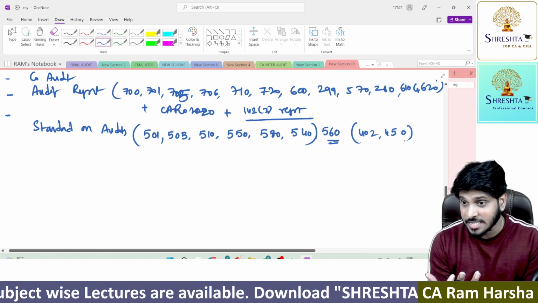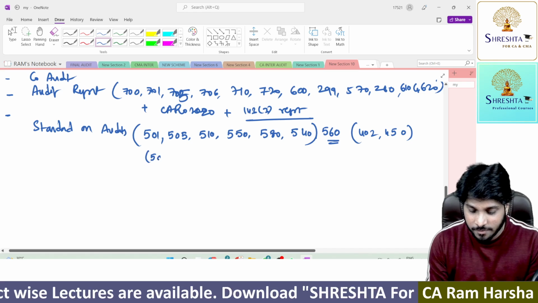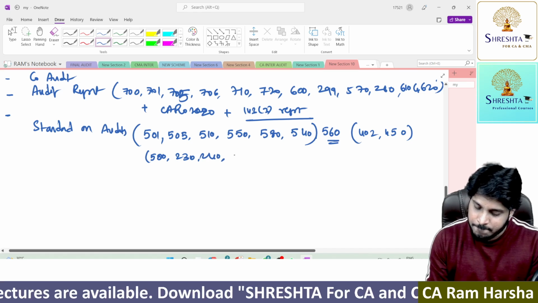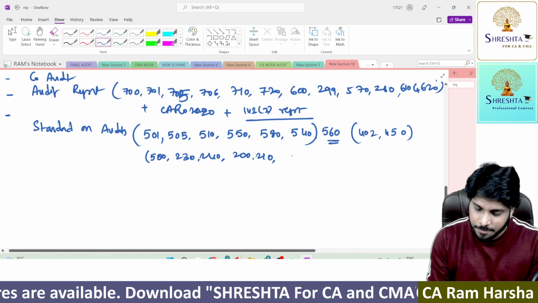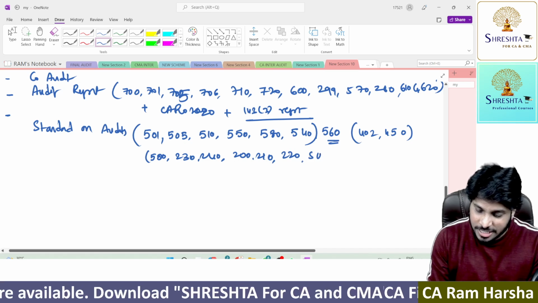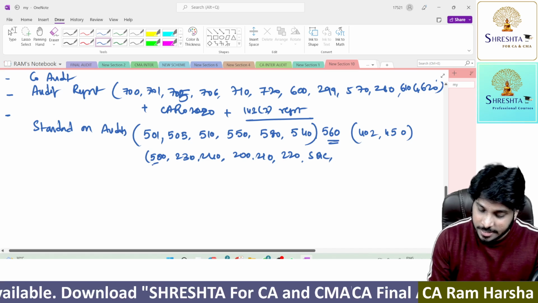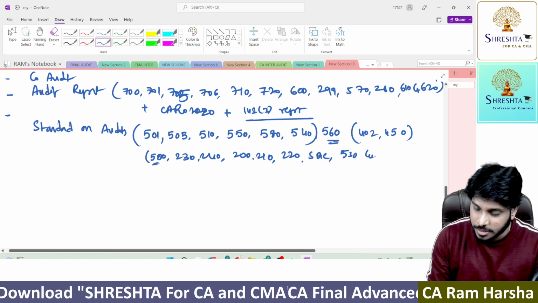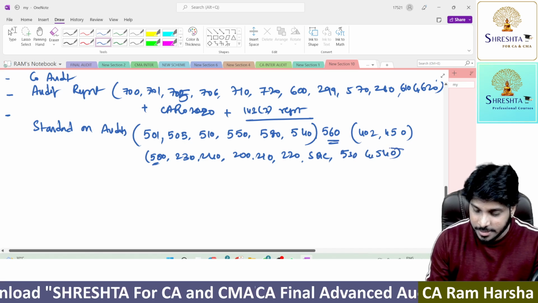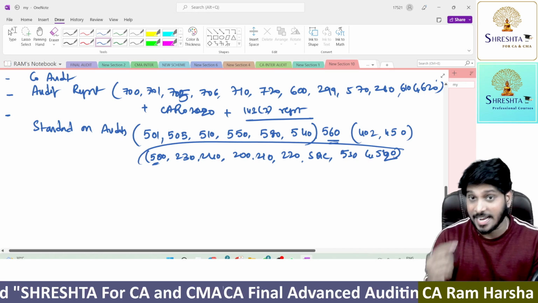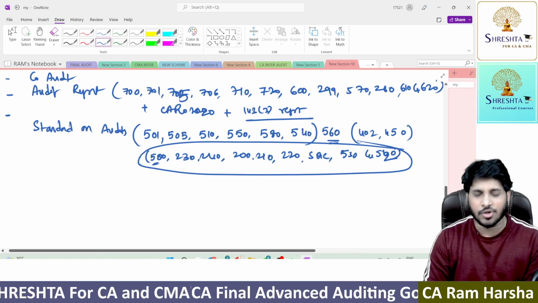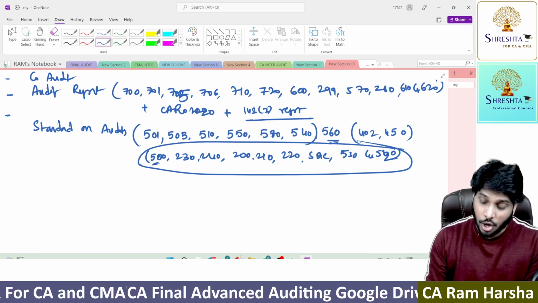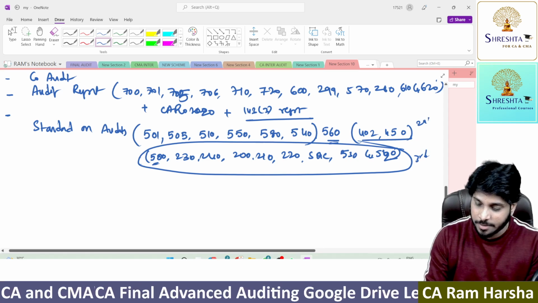So what about the remaining standards? We have 230, 240, then 200, 210, 220, and SQC. Then in the 500 series we have a few more standards: 530 and 520, analytical procedures. These standards are second priority standards according to me, or I can say third priority. These two are second priority.